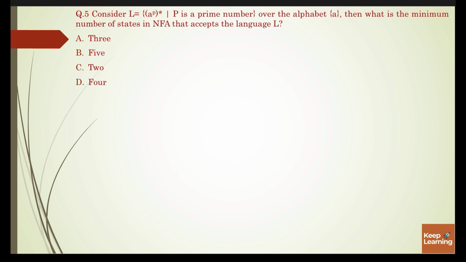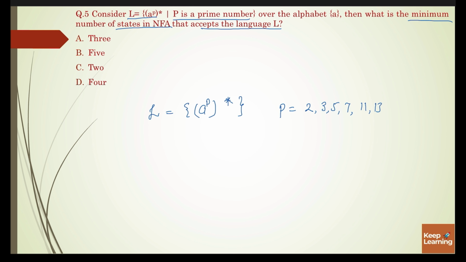Our next question is: consider L, which is (a^p)*, such that p is a prime number over the alphabet {a}. What is the minimum number of states in an NFA that accepts the language L? So our language is (a^p)*, and p is a prime number. So the value of p can be 2, 3, 5, 7, 11, 13, 17, etc. Since there is a star, it means it can accept epsilon.